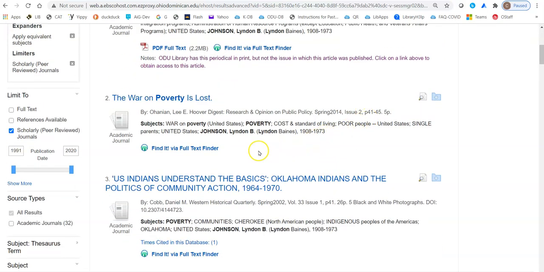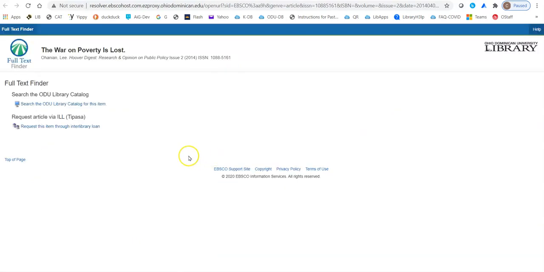If you are looking at something like number 2 and you don't see a full text link here, then you want to click on Full Text Finder, and that will attempt to find it in another database. We have over 200. If it had found it, it would have been right above here. Unfortunately, this one did not find it, so your option then would be interlibrary loan. If you get to this point and you have questions on how to do that, feel free to ask us. We'd be happy to walk you through.